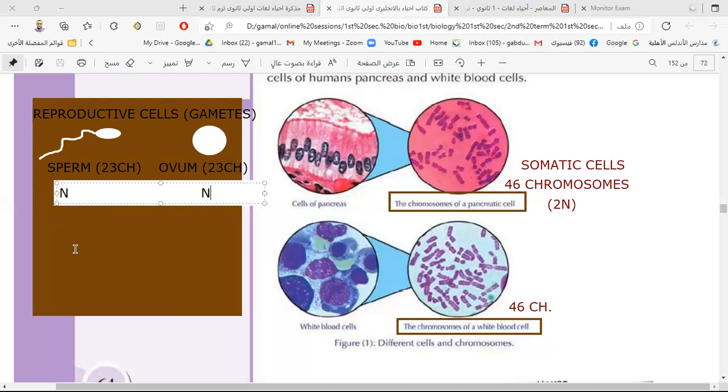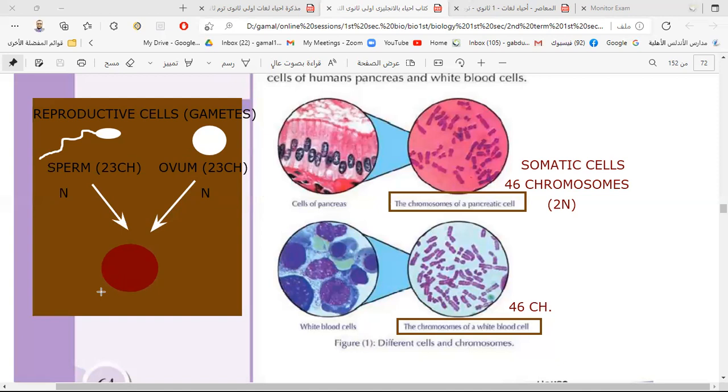Because the sperm and the ovum fuse together to make the zygote. During sexual reproduction, they fuse together to make one cell containing the complete number of chromosomes. This new cell is called a zygote.